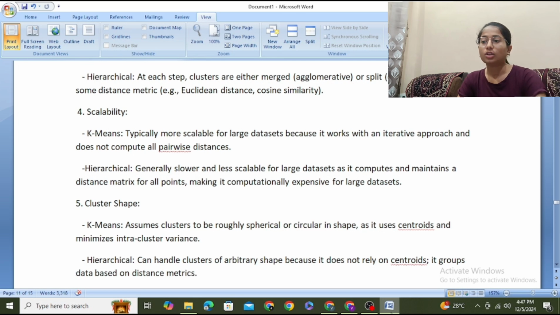Hierarchical clustering is generally slower and less scalable for large datasets, as it computes and maintains a distance matrix for all points, making it computationally expensive for large datasets.